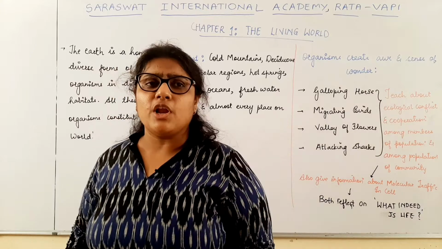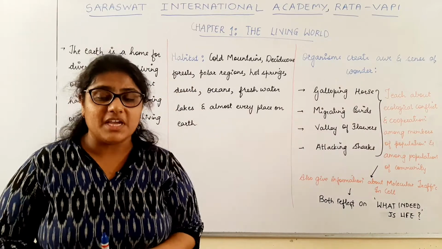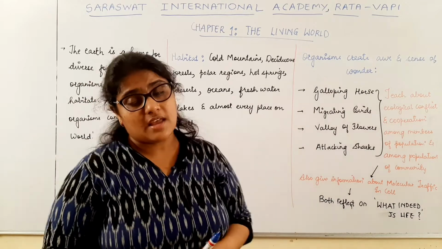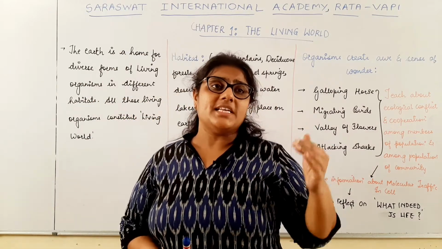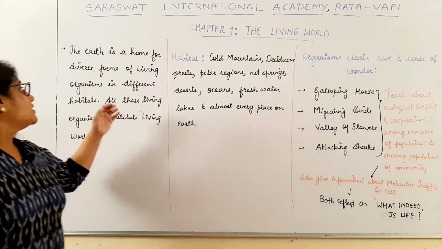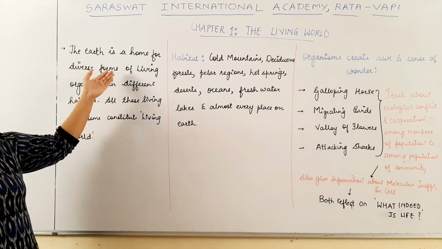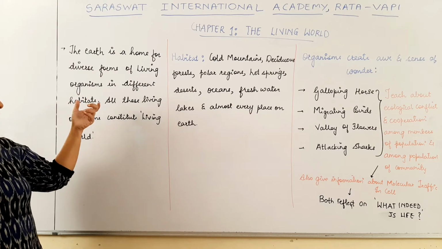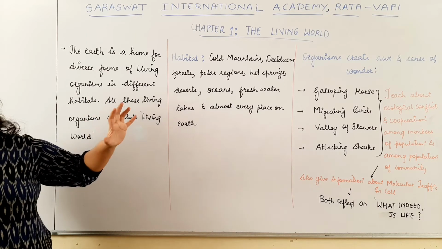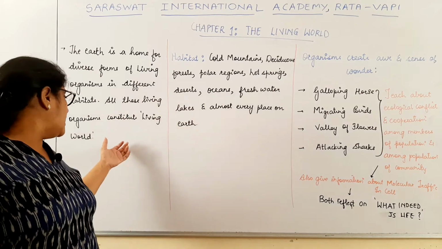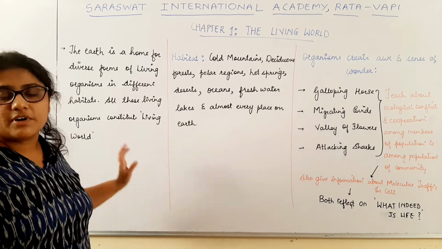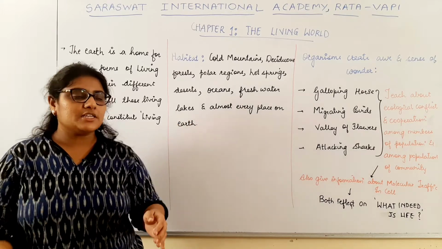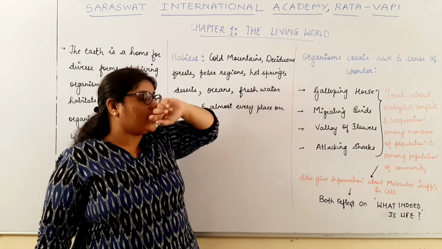Now first of all, what do you mean by the term living world? We know that various habitats are found on our earth, and these habitats have a variety of organisms. So earth, which is the home for diverse forms of living organisms in different habitats, all those living organisms which are present on earth constitute the living world. Basically, all the living organisms which are present on earth constitute the living world.